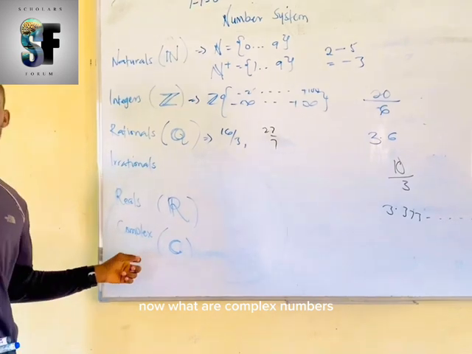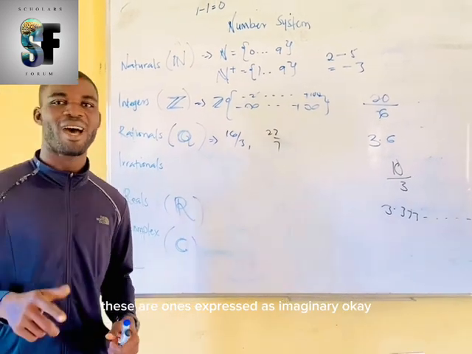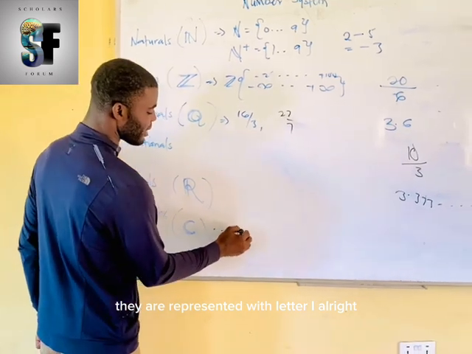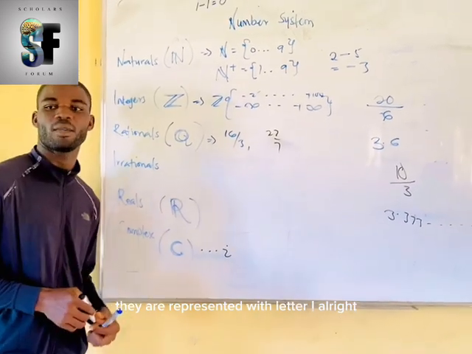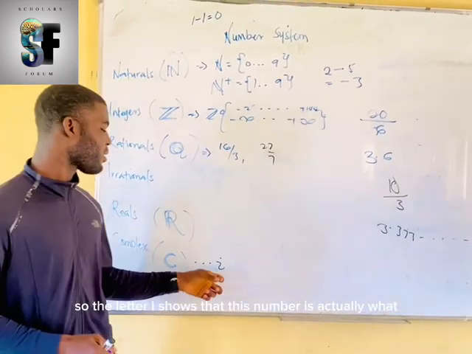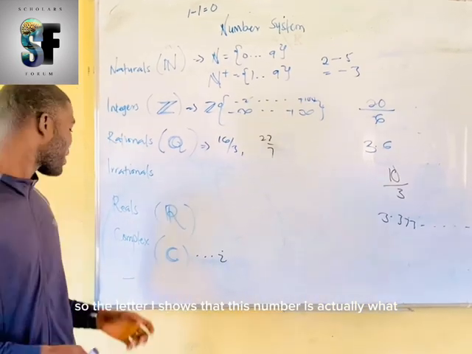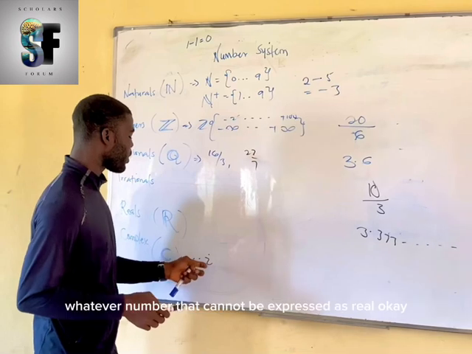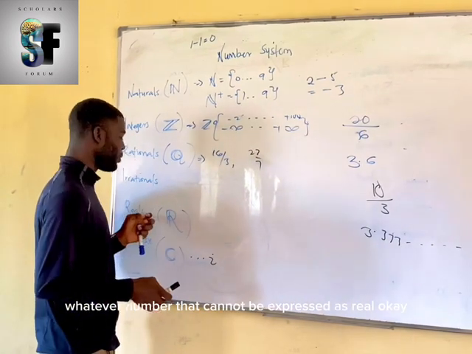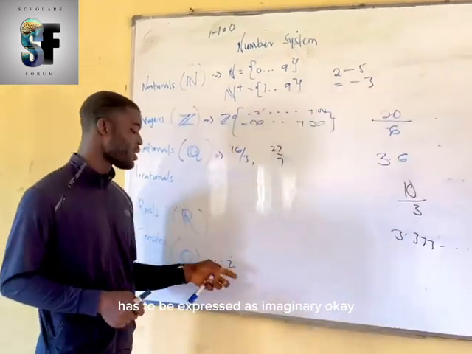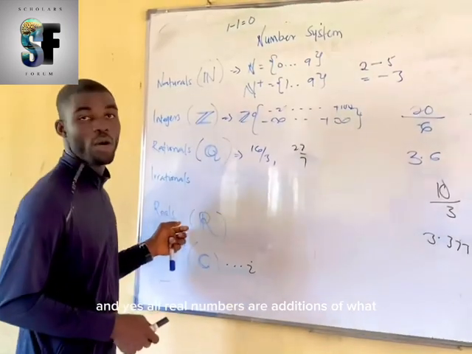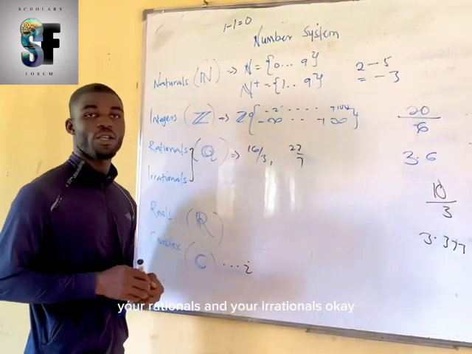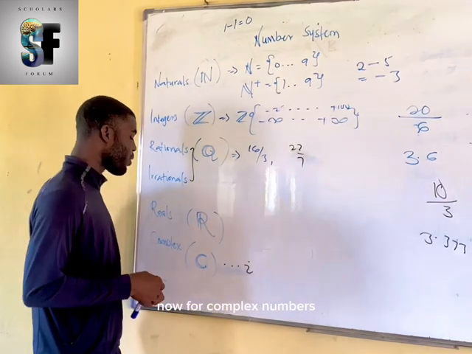Now, what are complex numbers? These are ones expressed as imaginary. They are represented with letter I. So the letter I shows that this number is actually what? Complex. So, continuing from this end, we said whatever number that cannot be expressed as real has to be expressed as imaginary. And yes, all real numbers are additions of what? Your rationals and your irrationals.